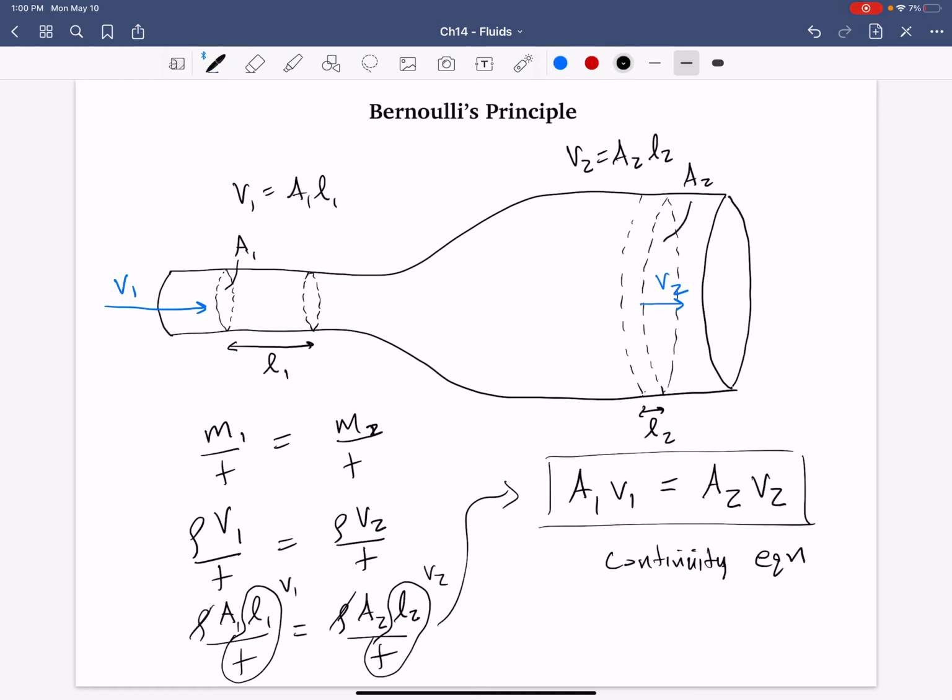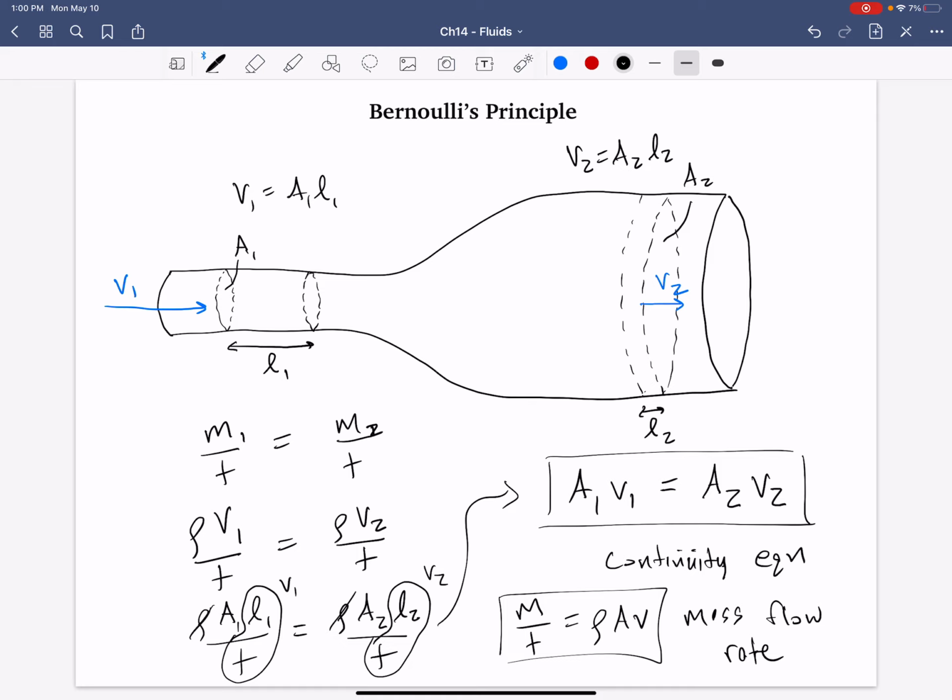By the way, if you wanted to, what's called the mass flow rate is just equal to rho A v, right? Right here. This is called the mass flow rate, okay?